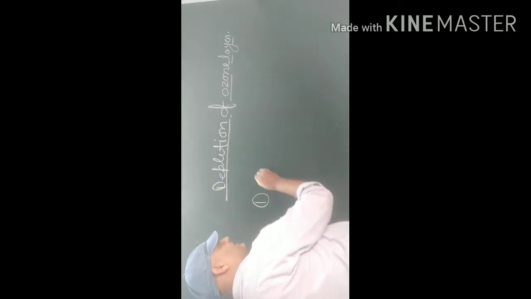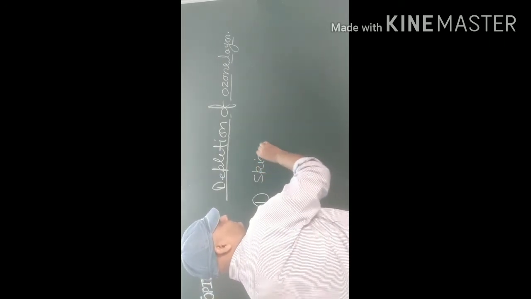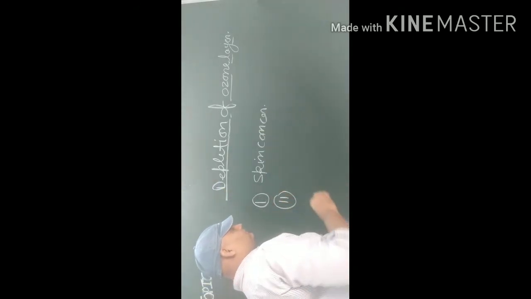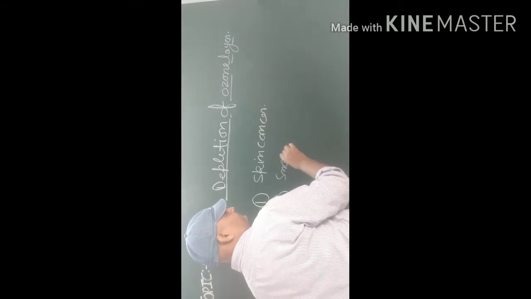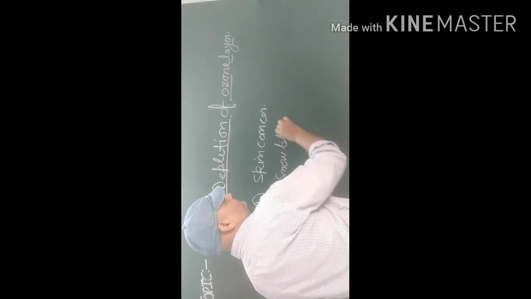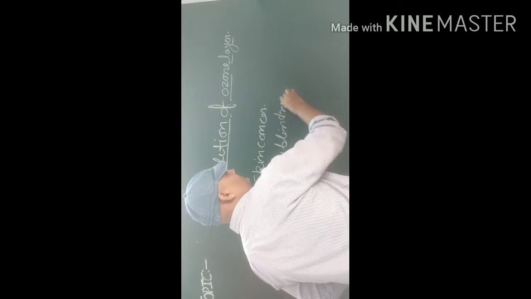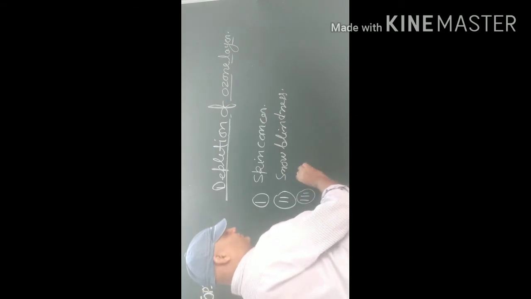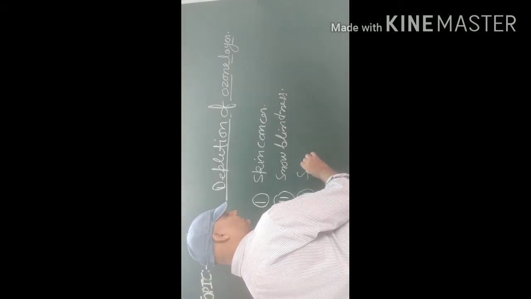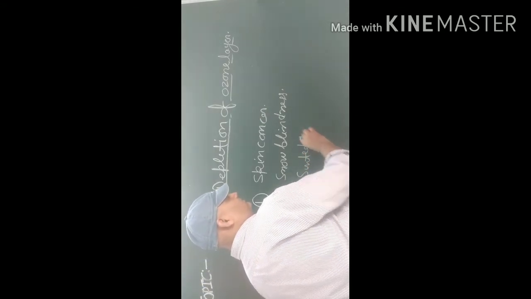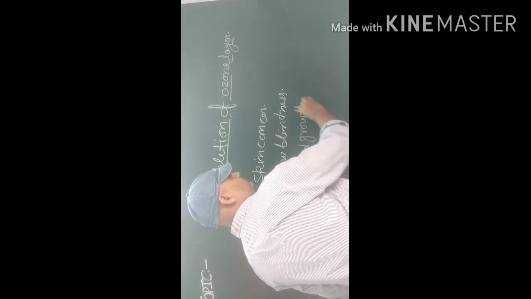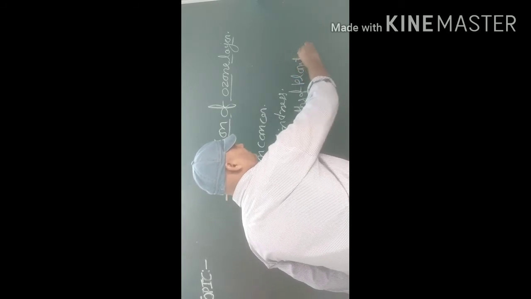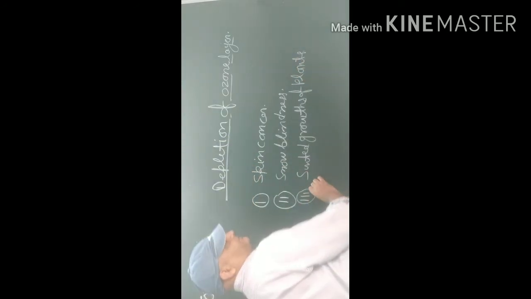Number 1, skin cancer, snow blindness, stunted growth of plants, and various other harmful effects.